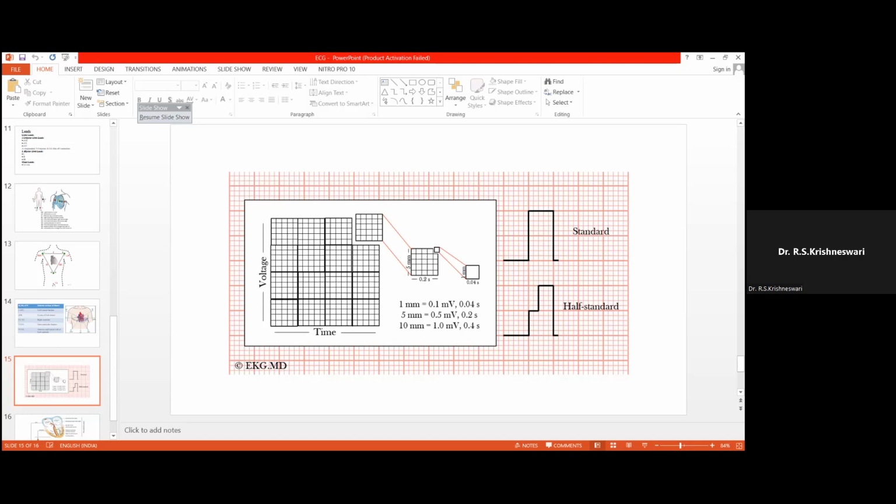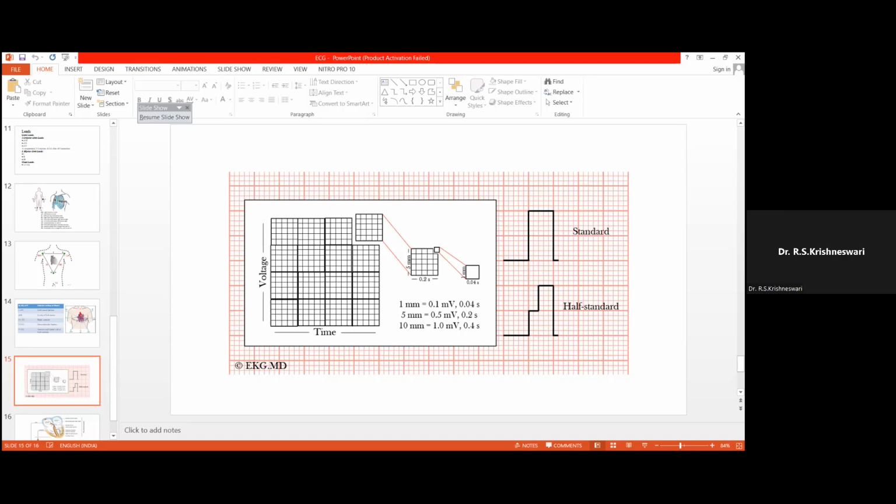So the time taken for covering 5 large squares is 1 second. So the time taken for covering one large square is 0.2 second.